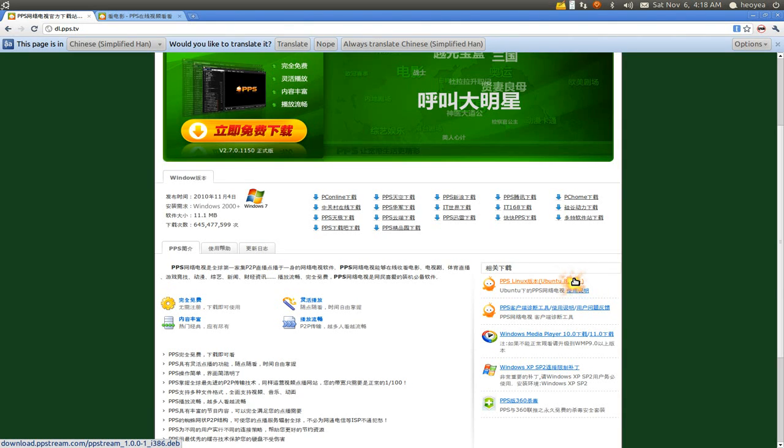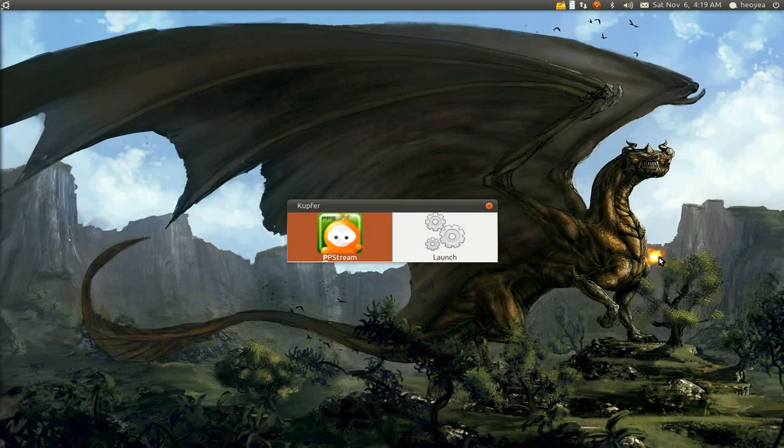This one is in a 32-bit deb file. There is no 64-bit. If you're using a 64-bit, I'm not sure. I haven't tried it yet, but I believe you download the lib32 and it should work. But like I said, I'm not sure. Anyways, let me show you the client.